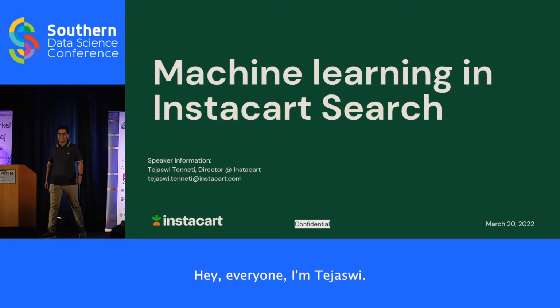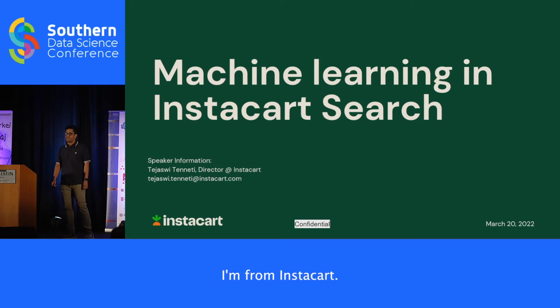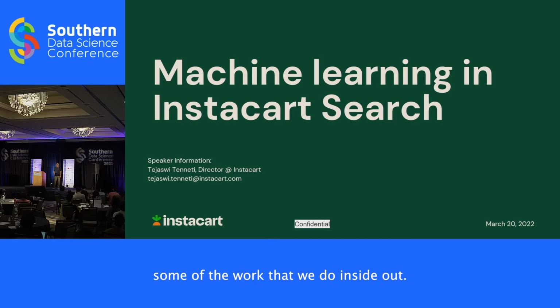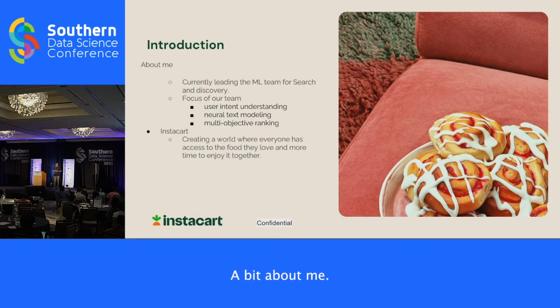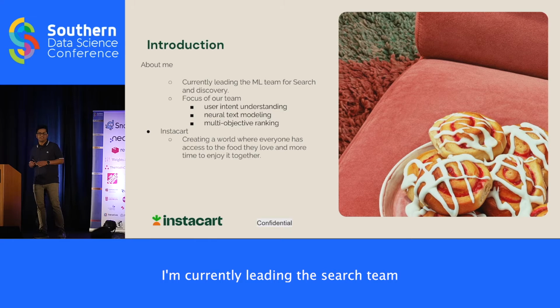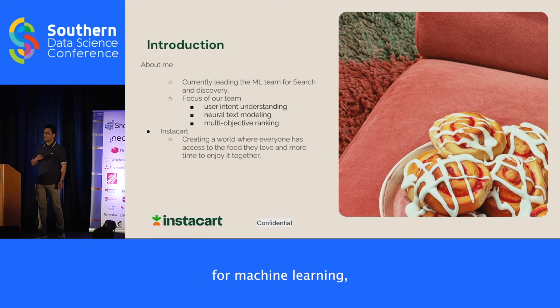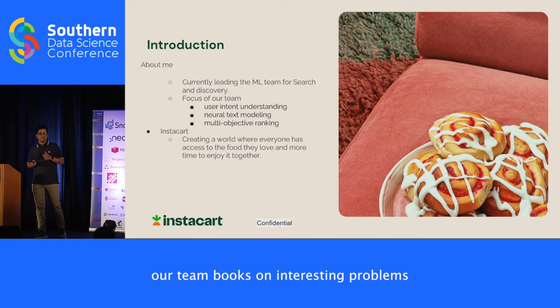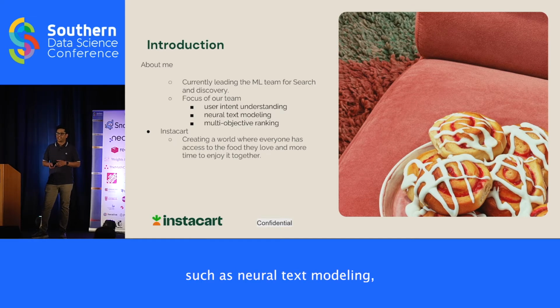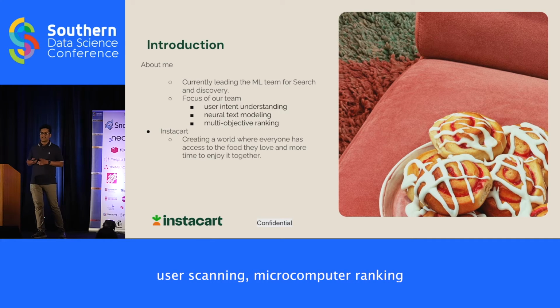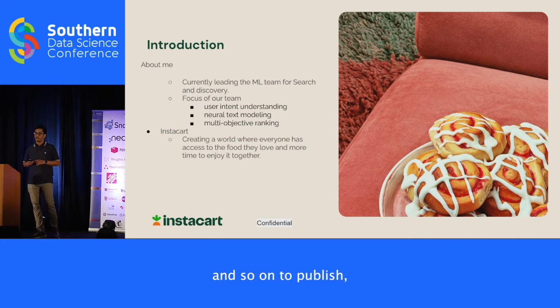Hey everyone, I'm Tejaswi. I'm from Instacart. Today I'll be talking about some of the work that we do inside our search team. A bit about me. I'm currently leading the machine learning team for search and discovery inside Instacart. Our team works on interesting problems such as neural text modeling, user intent understanding, multi-objective ranking, and so on to power search and autocomplete.